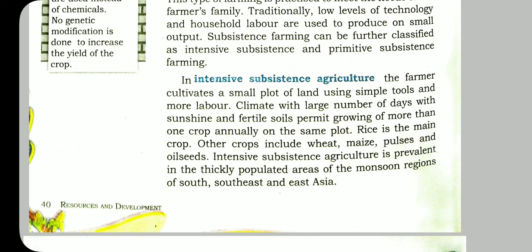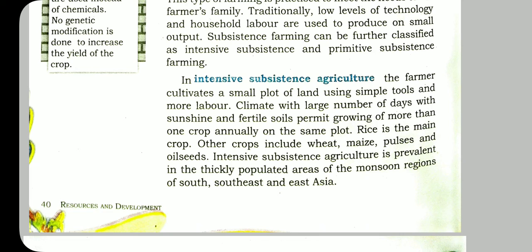Another thing, they have to wait for nature. Depending on the climatic condition, they have to wait for the natural sunshine, the natural fertility of the soil, like that. They do the agriculture annually, only one time in the same plot. Rice is the main crop. Other crops include wheat, maize, pulses, and oilseeds.